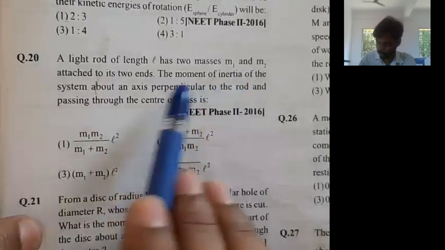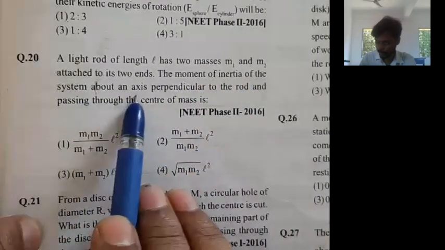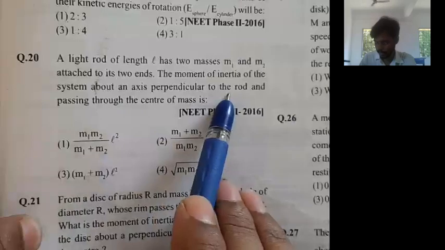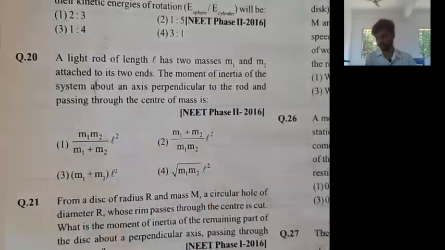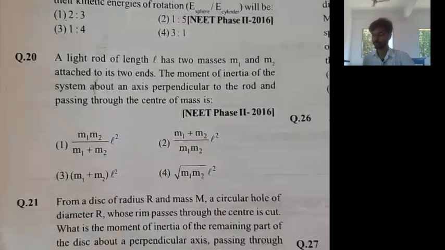The moment of inertia of the system about an axis perpendicular to the rod and passing through the center of mass is. किती सिंपल क्वेश्चन आहे बघा. असे क्वेश्चन्स एक्झामला आलेले पण आहेत ऑलरेडी. So what is the question?